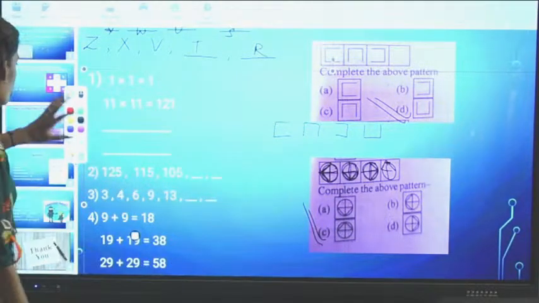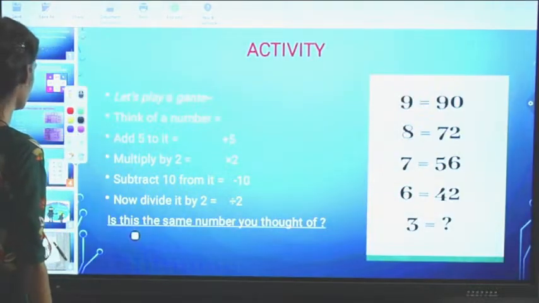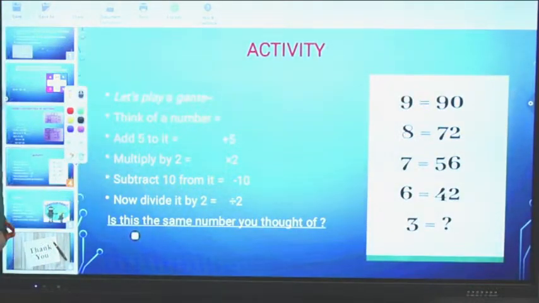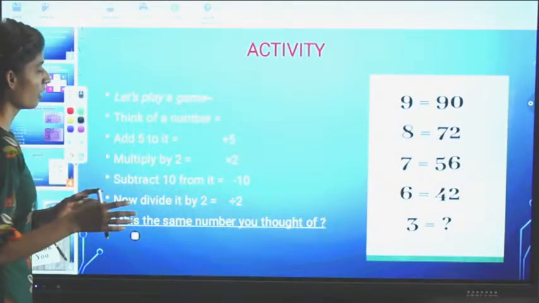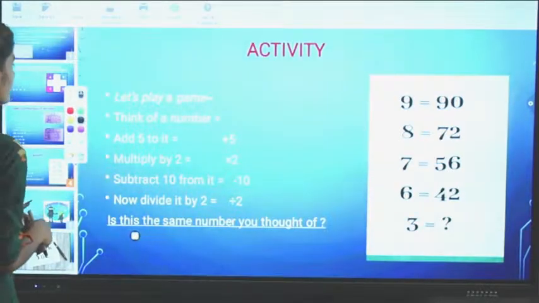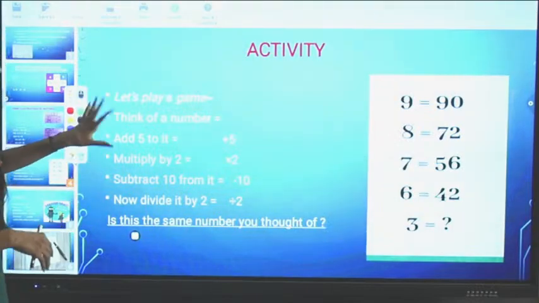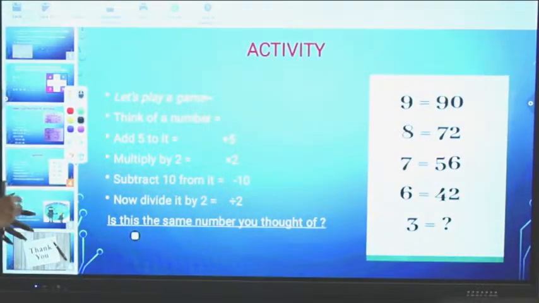Hope this is clear to all of you. That is like the activity only. Activity. Let's play a game. All of us have done this in our childhood. You are children, you are not big. So hope you all are connecting to this. Okay. Let's play a game.